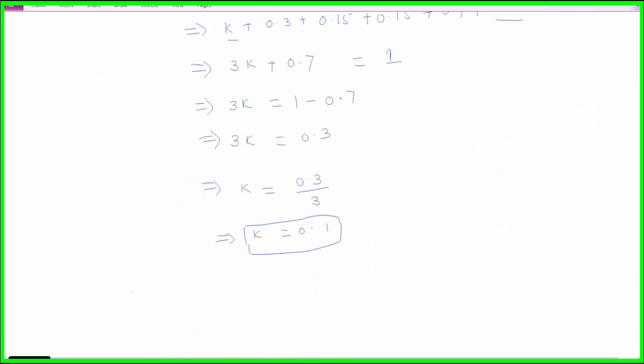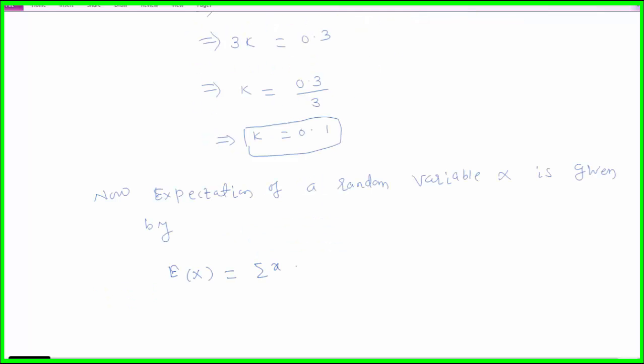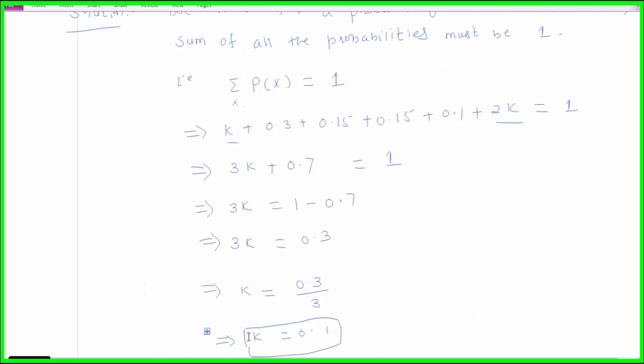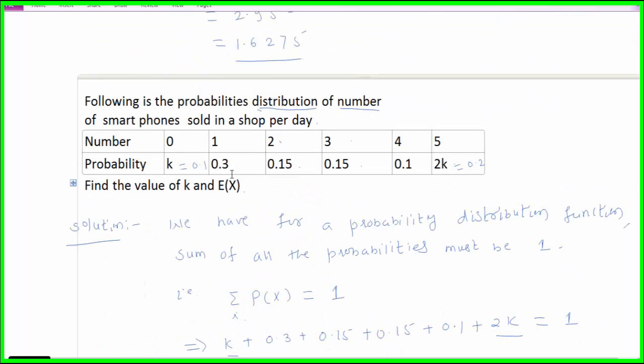Now, expectation of a random variable is summation over x of x into p of x, or you may write this as summation over x, x equal to x into p of x equal to x. Both are the same. So E of X is equal to, what are the values of x and p of x given? See here: 0 into 0.1, k is now 0.1, 1 into 0.3, 2 into 0.15, 3 into 0.15, 4 into 0.1 and 5 into 0.2.